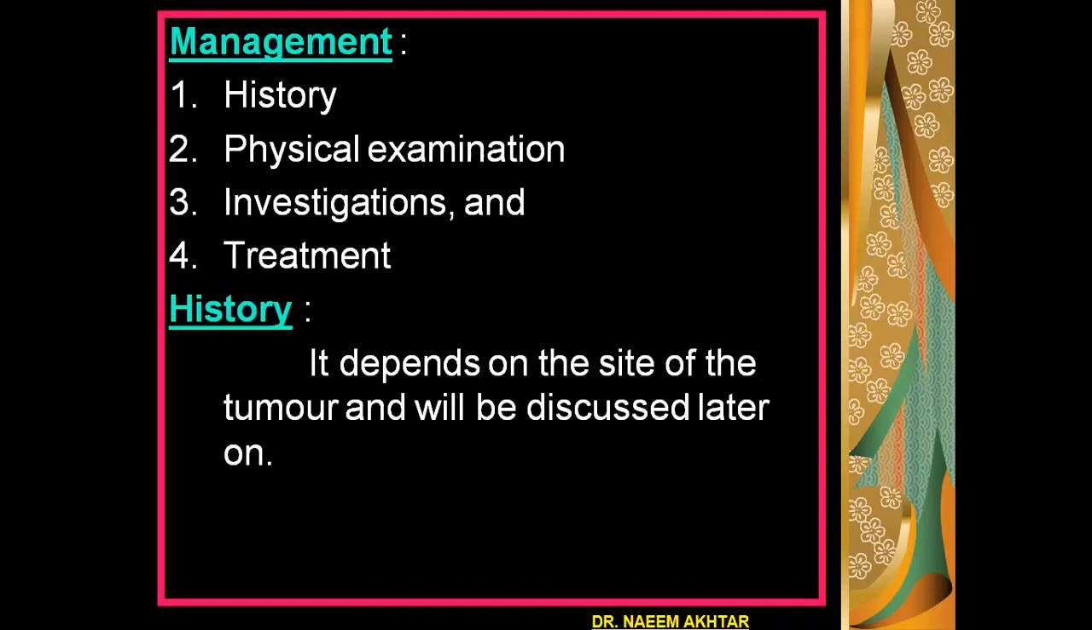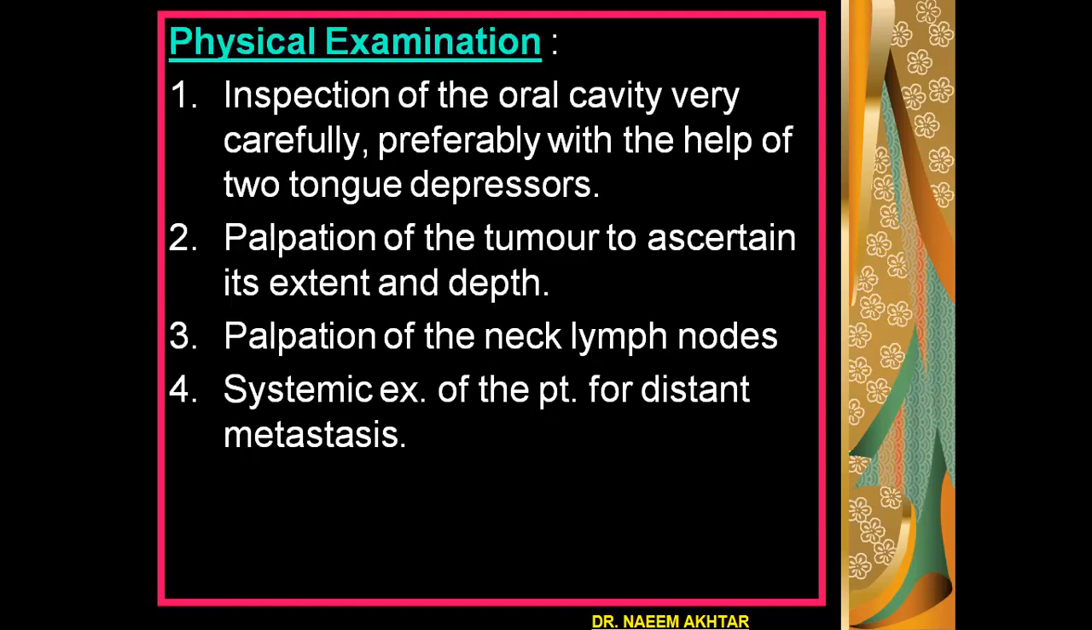Management of oral cavity cancer. This is done by history, physical examination of the lesion, investigations, and treatment. History depends on site of the tumor and will be discussed later on. Physical examination. Inspection of the oral cavity very carefully, preferably with the help of two tongue depressors. Secondly, palpation of the tumor to ascertain its extent and depth. Third parameter in physical examination is the palpation of the neck lymph nodes. The last one is systemic examination of the patient for distant metastasis.